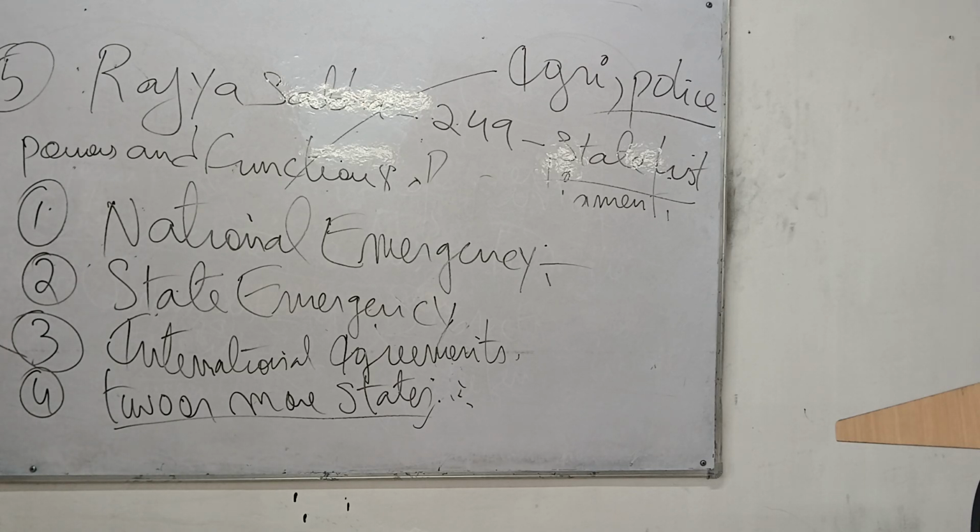Even in normal circumstances, that means even in peaceful time. The other four are in a tricky situation, in a war, in a dispute, right? But even in the last one, Article 249, Rajya Sabha, this is even in normal circumstances. So this is the fifth condition. We can adopt this one. This is a very important topic.